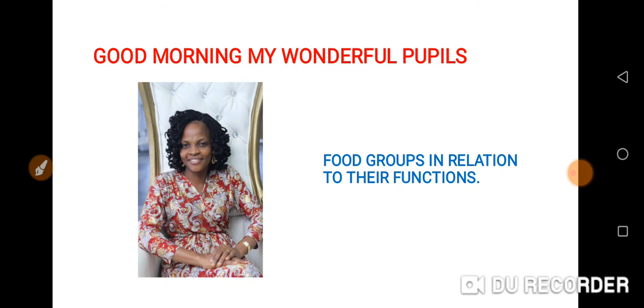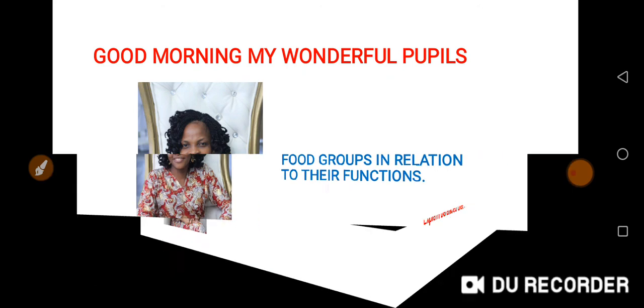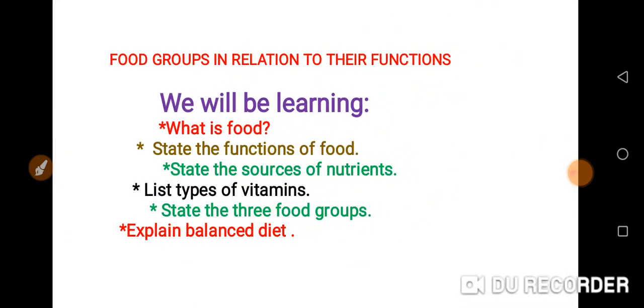Today's topic is food groups in relation to their functions. The objectives, that is, at the end of the lesson, you should be able to explain what is food, state the functions of food, state the sources of nutrients, list types of vitamins, state the three food groups, and also explain balanced diet.